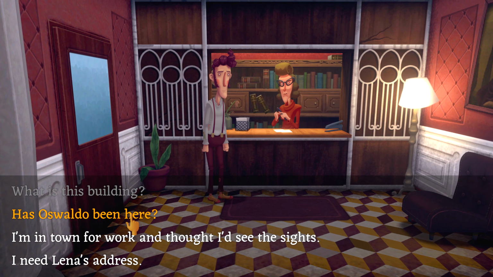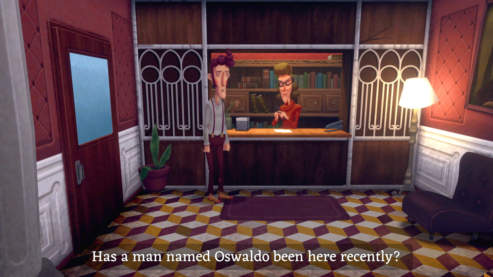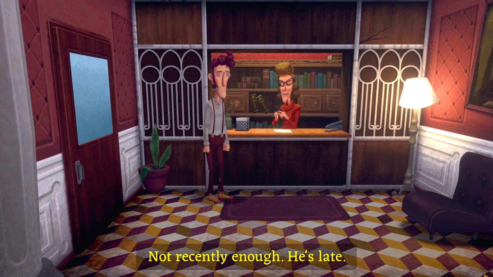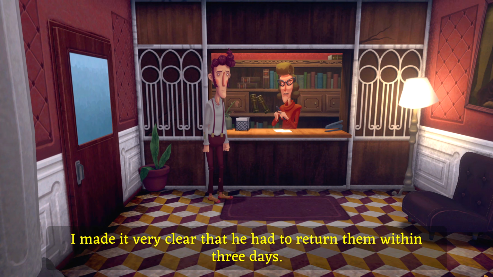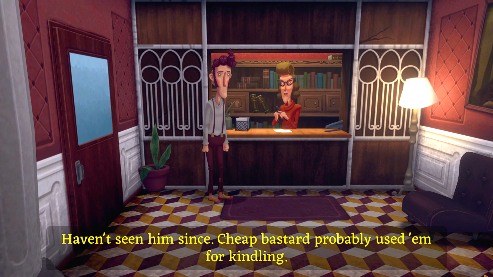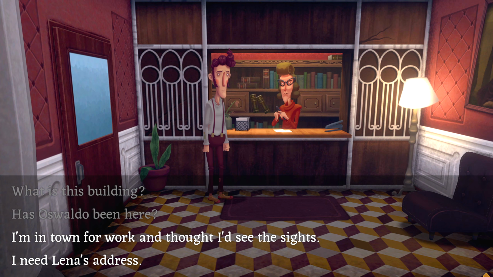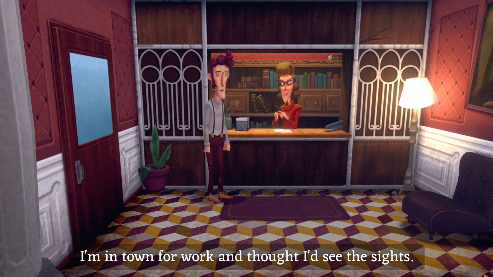Yeah, has Oswaldo been in here? Has a man named Oswaldo been here recently? Not recently enough. He's late. Oh? Late? He checked out a pile of old newspapers from the archives. I made it very clear that he had to return them within 3 days. Haven't seen him since. Cheap bastard probably used them for kindling. I see. Well, I'm in town for work and thought I'd see the sights.